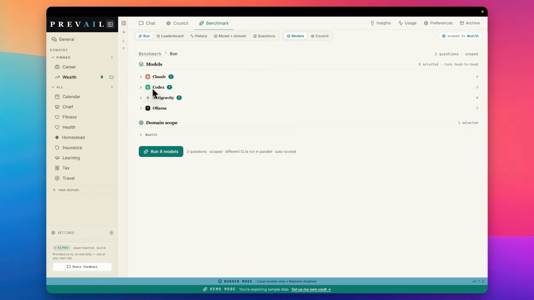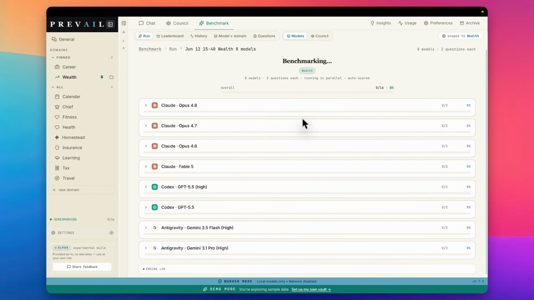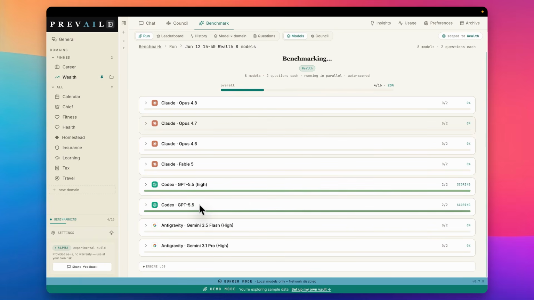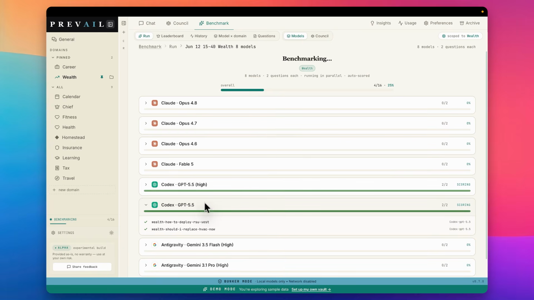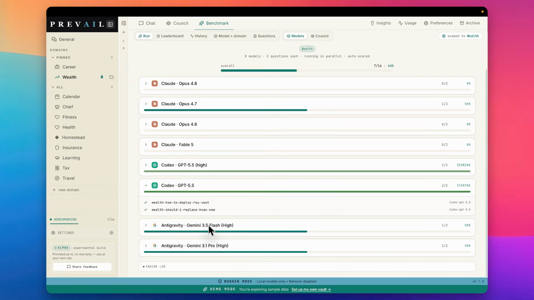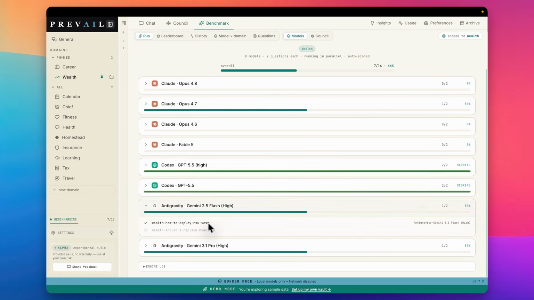So go back over to the run. Our model selection is set. Just click on run. Now we have the benchmark firing off. It probably takes a few minutes to go. I've found that the GPT models tend to be pretty fast. So it's run through because we have just 2 questions, trying to figure out how well does this answer against making decisions like RSU vest or making decisions about replacing an HVAC. These are expensive decisions you have to make. And seeing how these models respond to this becomes very compelling.